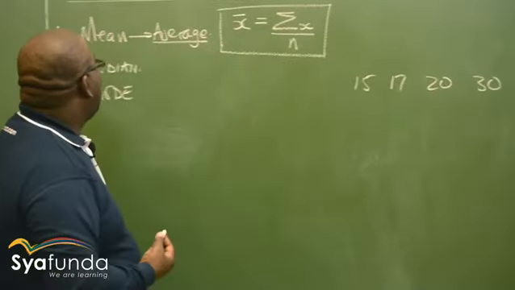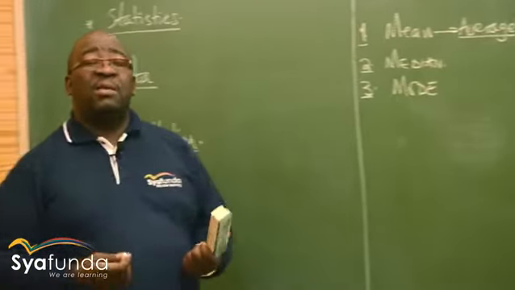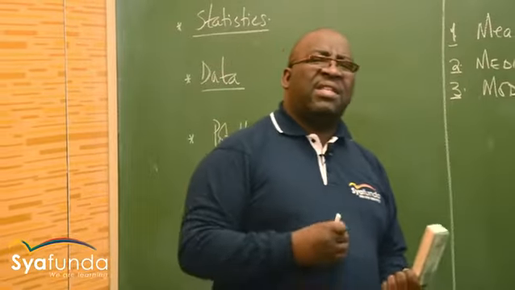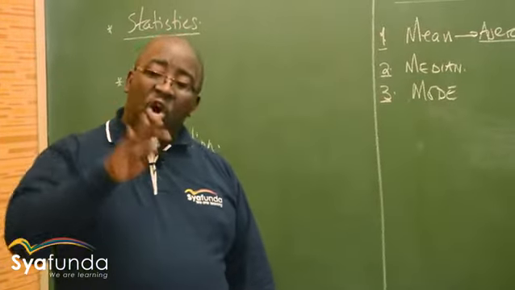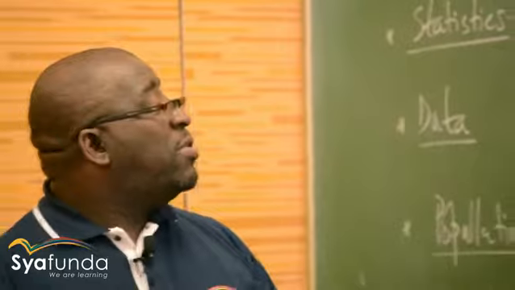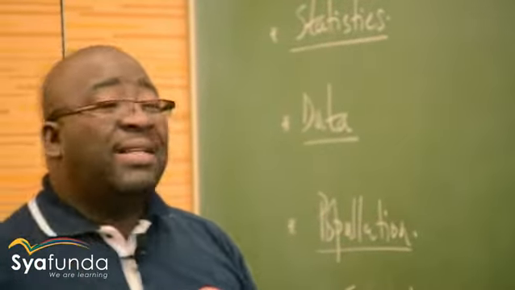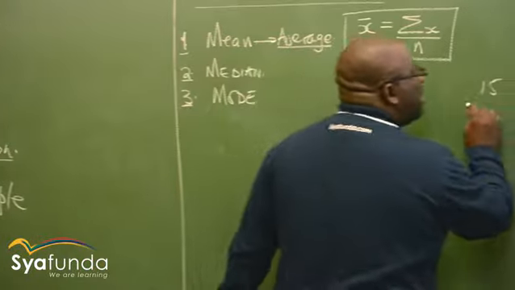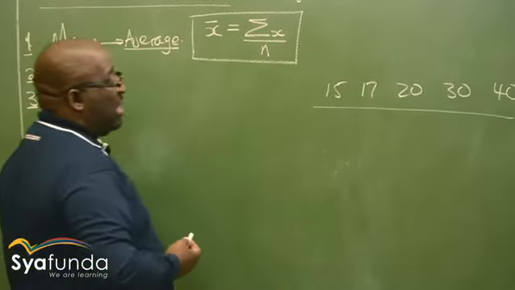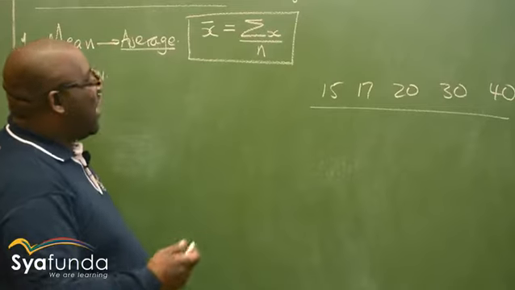If I've got this data, if I'm looking for the median, a median is the middlemost observation after that data has been arranged in an ascending or descending order. So for me to be able to get to the median, I must be able to arrange this data first in an ascending or descending order. Suppose I'm arranging this data in an ascending order. Already it is in an ascending order.